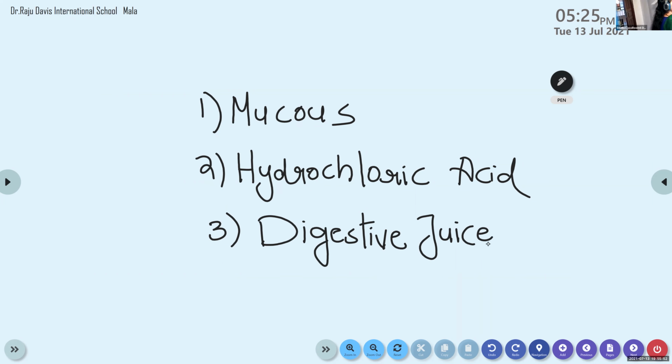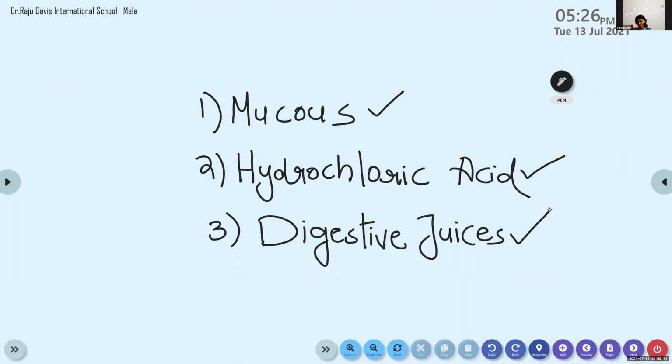Okay. So these are the three things produced by the inner lining of the stomach. The inner lining of the stomach produces three things. They are mucus, hydrochloric acid, and digestive juices.